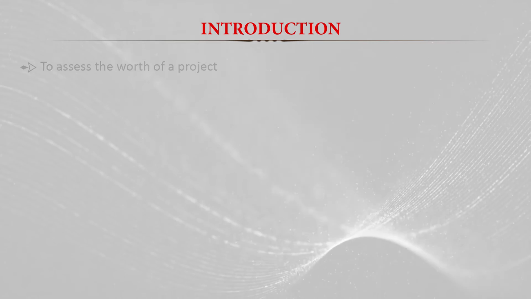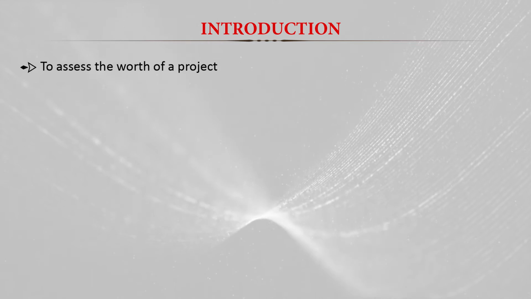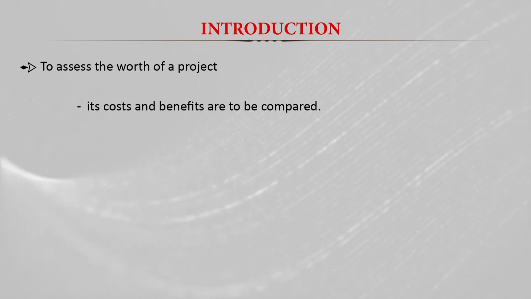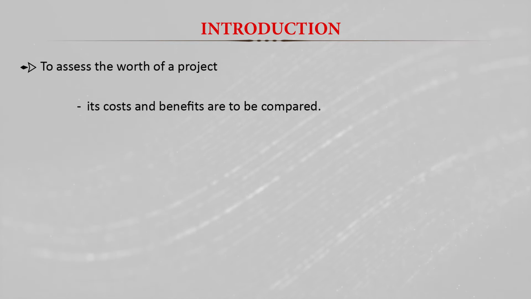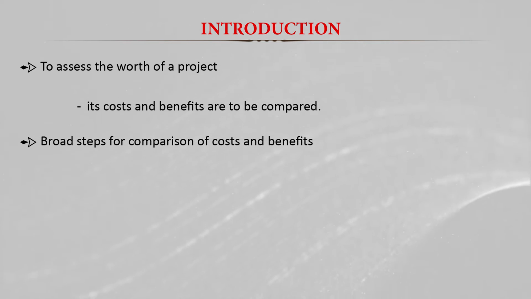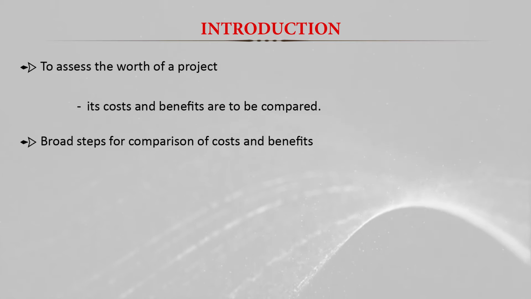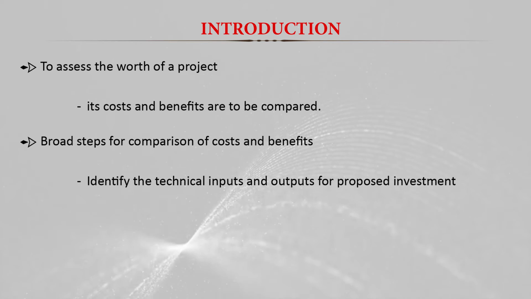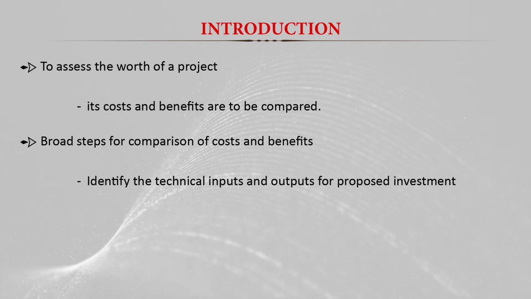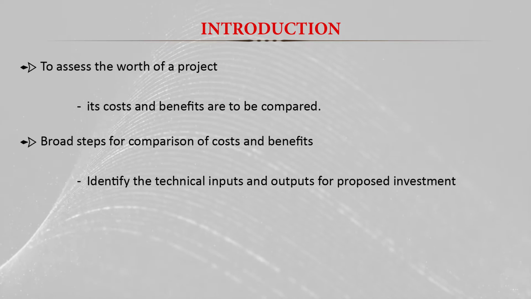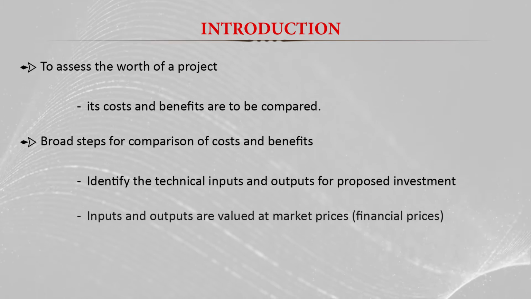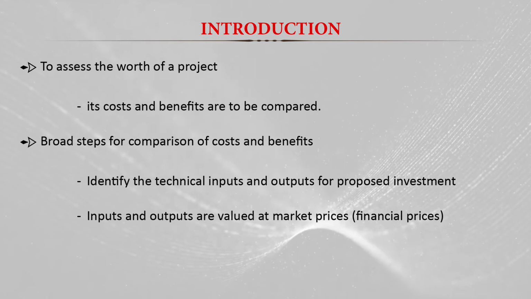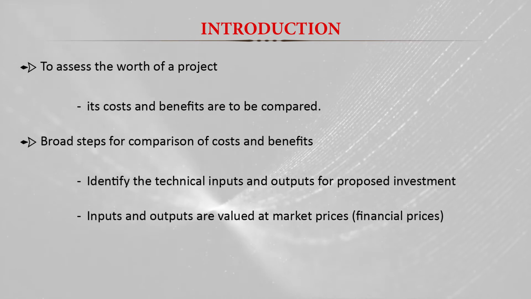Basically, to assess the worth of a project, we need to compare the costs and benefits associated with each project, and there are broad steps for comparing costs and benefits. First is to identify the technical inputs and outputs for the proposed investment. We have to find the technical coefficients of input and output, and then these inputs and outputs are valued at market prices. We can say the financial prices which are easily available in the market.